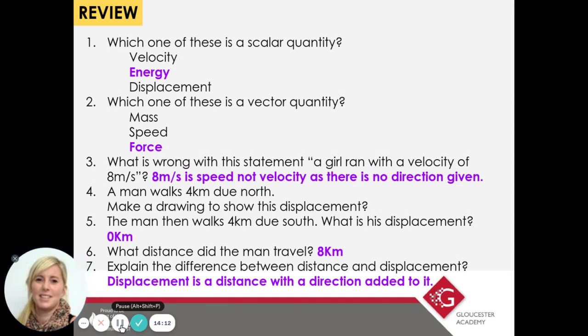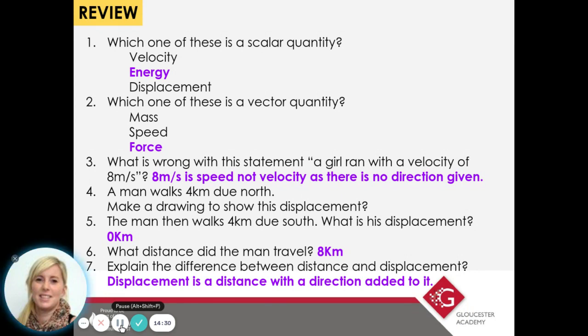Number 4, a man walks 4 kilometers due north. Make a drawing to show this displacement. So at this point, I may have done a little stick man, and then I would have literally drawn an arrow pointing straight up.